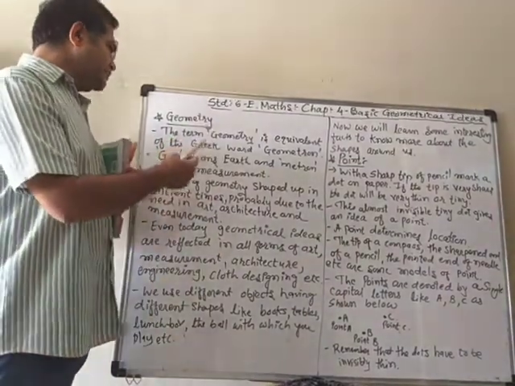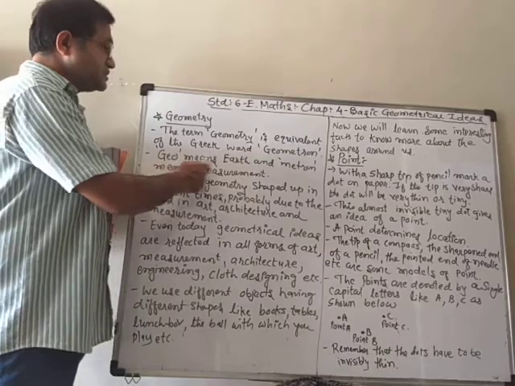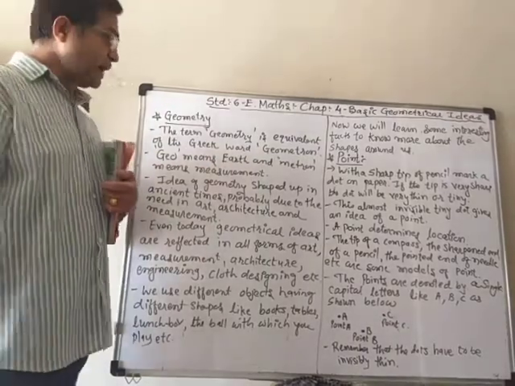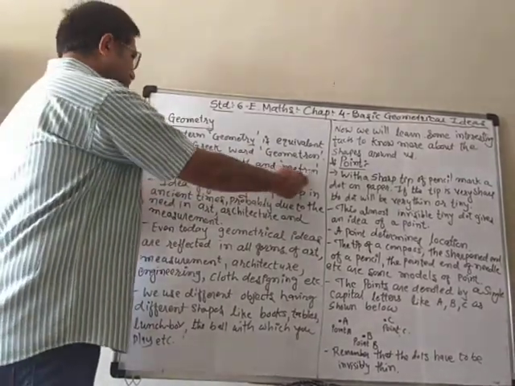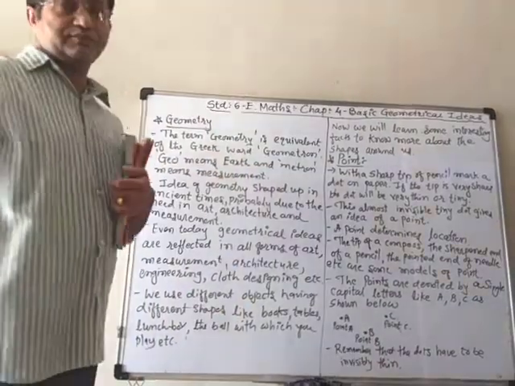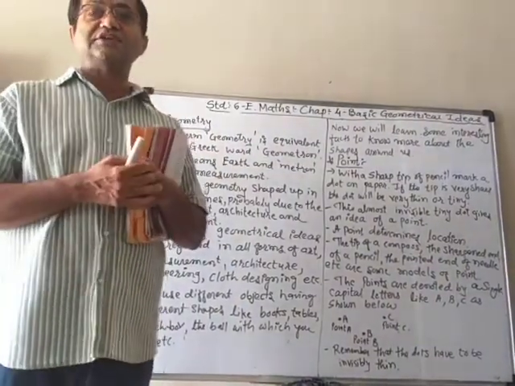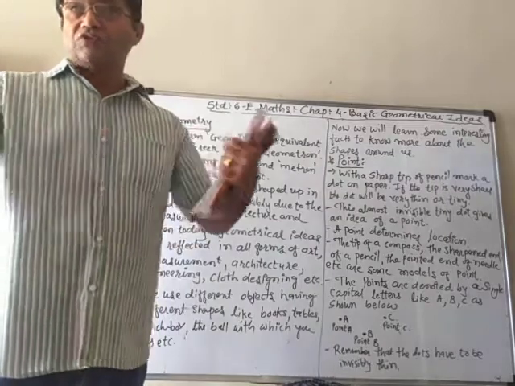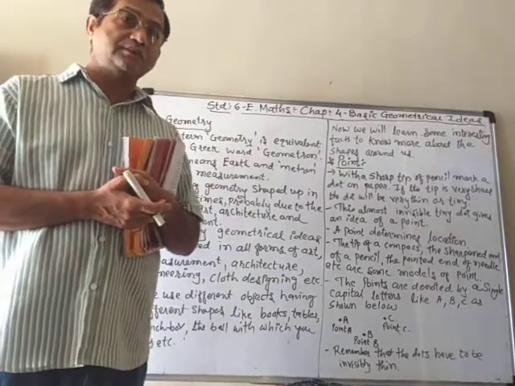In Greek, the meaning of geo is earth, and the meaning of metron is measurement. It means that it is associated with measurements and so on.